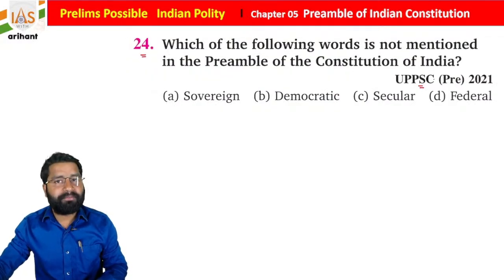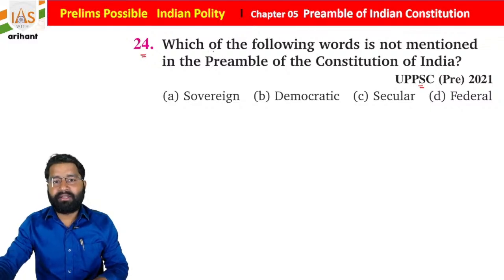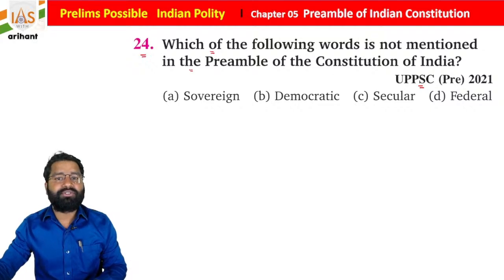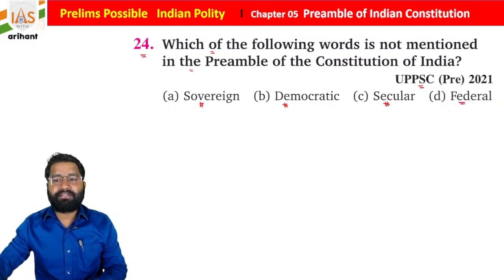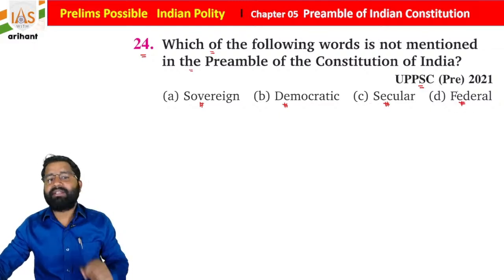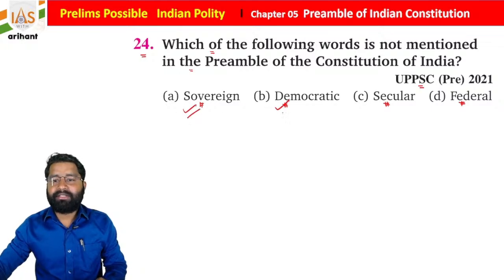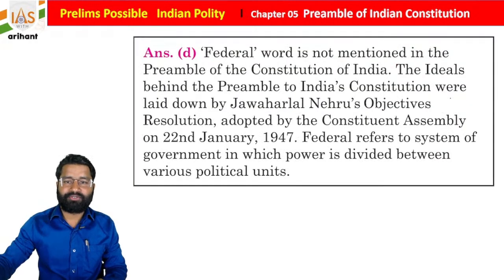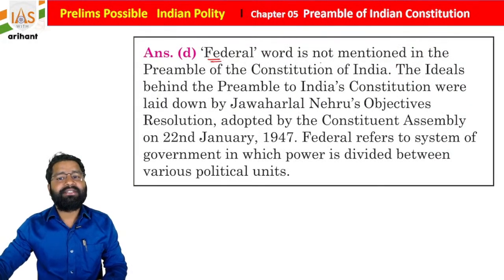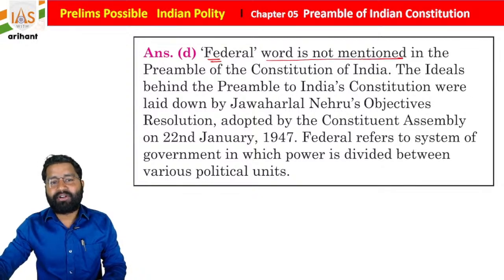It was in UPPSC Pre 2021. Which of the following words is not mentioned in the preamble of the Constitution of India? Sovereign, democratic, secular or federal, students. Not mentioned in the preamble. Sovereign is there, democratic is there, socialist is there, but the word federal is not included in the preamble of the Indian Constitution, students. So option D is correct. The word federal is not mentioned in the preamble of the Indian Constitution.